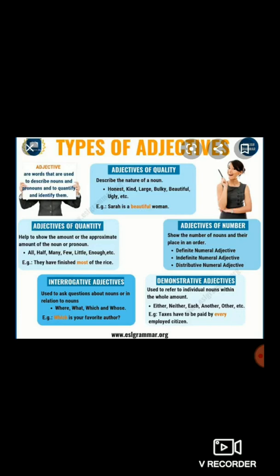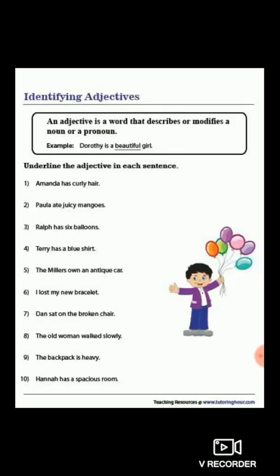Clear, students? Students, here is the exercise of adjectives. First one is given, Amanda has curly hair. So curly is the adjective. Again, Paulo ate juicy mangoes. Juicy is again the adjective. Ralph has 6 balloons.